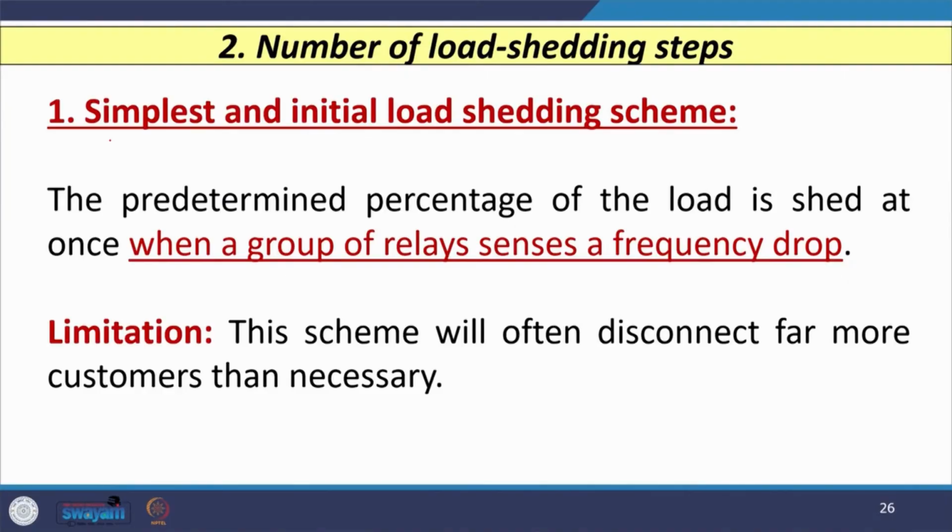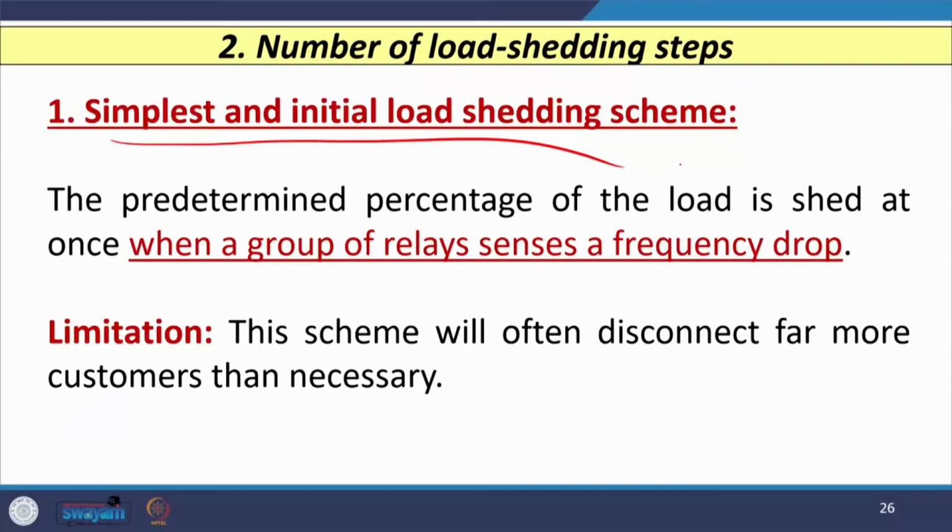The second factor that is very important is the number of load shedding steps. So, let us consider this factor also. When we consider the number of load shedding steps required by any intelligent load shedding scheme, there is an initial load shedding scheme, where a predetermined percentage of load is shed at once when the group of relays senses a frequency drop. The limitation of this scheme is that it will often disconnect far more customers than necessary.